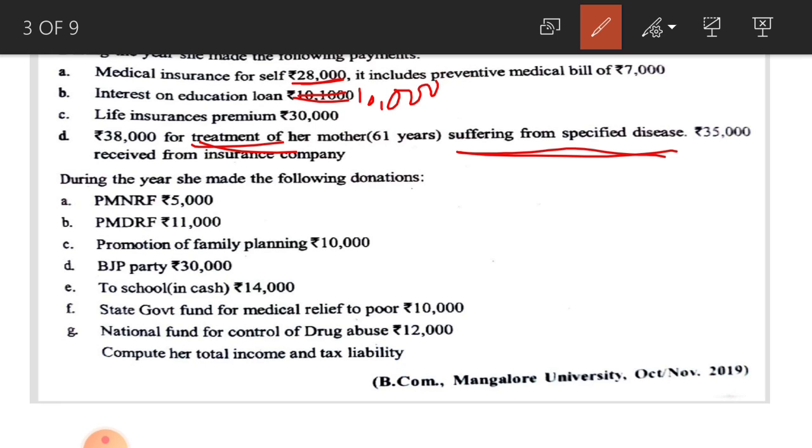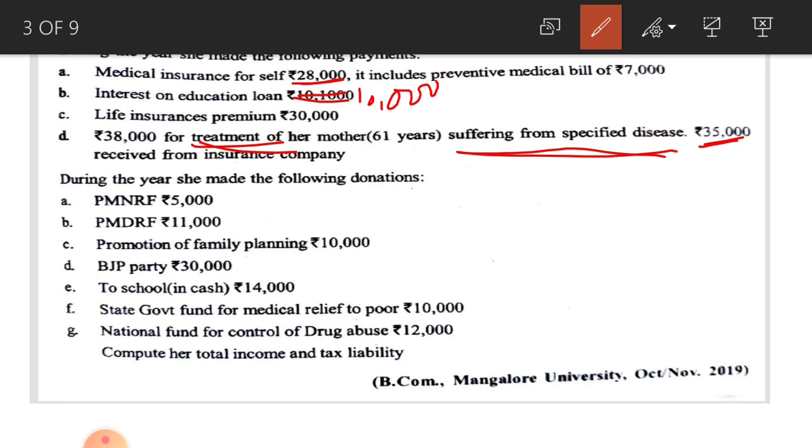Please refer to the notes relating to 80DDB. She spent 38,000 and 35,000 is reimbursed from the insurance company. That means she can claim only 3,000, that is 38,000 minus 35,000, under section 80DDB.